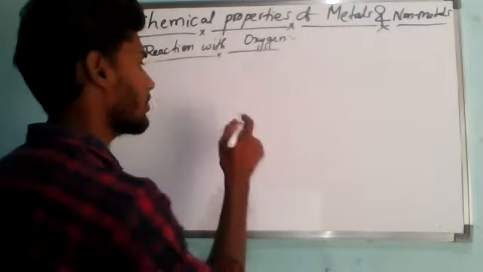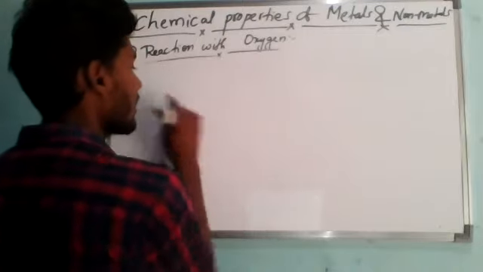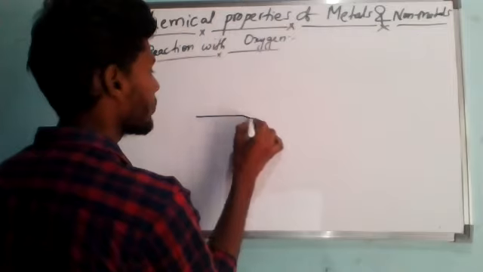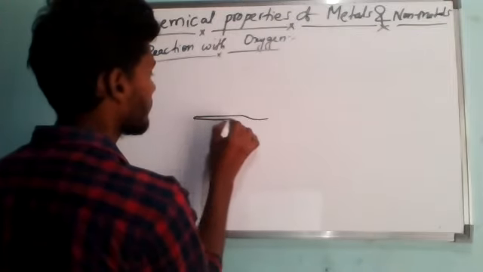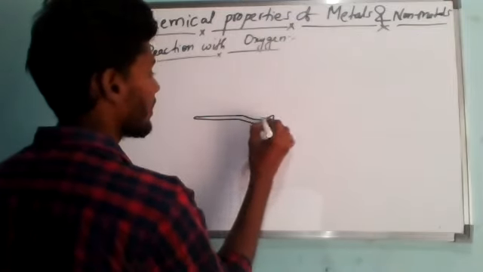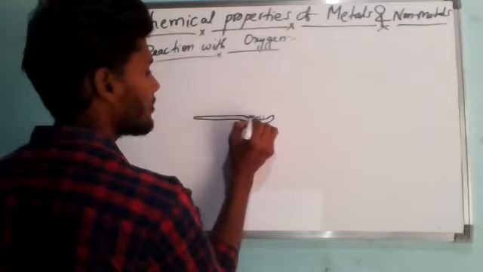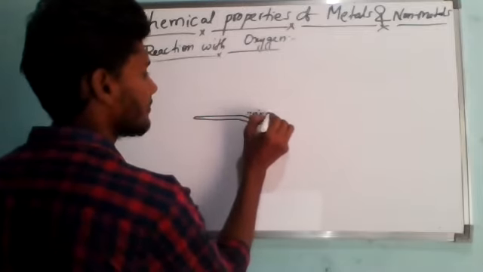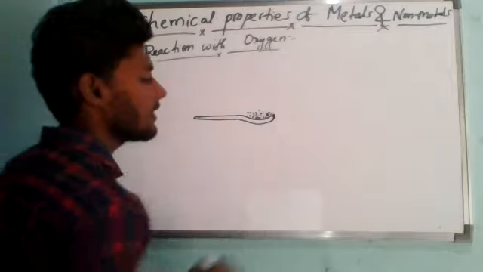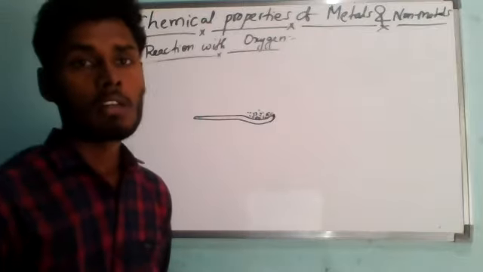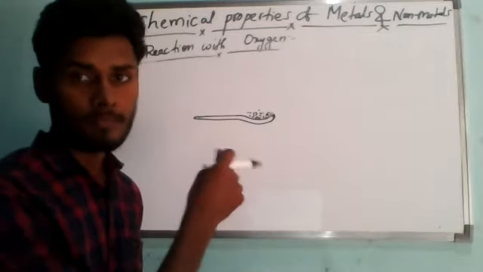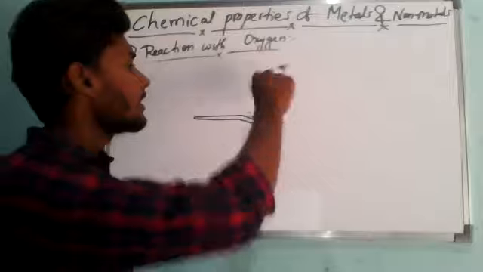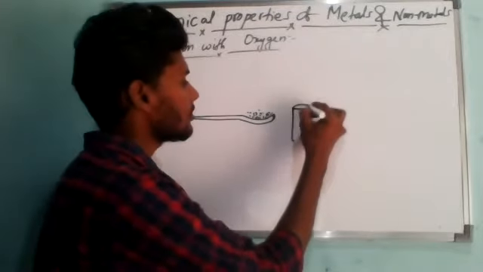It will be a reddish brown color. Take this rust powder in a spoon, and put a spoonful of rust powder in a test tube.